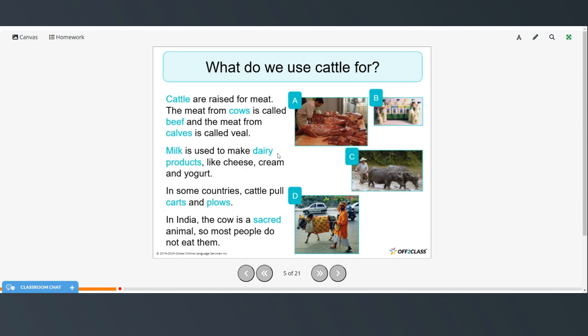So cattle are raised for meat. The meat from cows is called beef, and the meat from calves is called veal. Milk is used to make dairy products like cheese, cream, and yogurt. In some countries, cattle pull carts and plows, and in India, the cow is a sacred animal, so most people do not eat them.